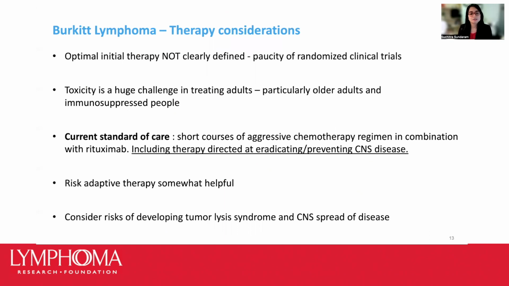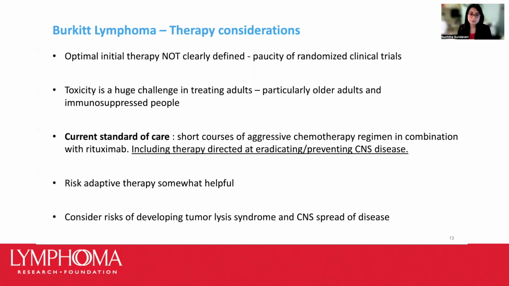Since Burkitt lymphoma is a rare disease compared to other aggressive lymphomas, such as diffuse large B-cell lymphoma, there aren't, unfortunately, many randomized clinical trials comparing different treatment regimens head-to-head. Hence, picking the appropriate therapy can sometimes be pretty challenging, particularly in middle-aged and older adults in whom toxicity poses significant concerns. So the current standard of care today are short courses of aggressive chemotherapy regimen in combination with an anti-CD20 monoclonal antibody called rituximab.